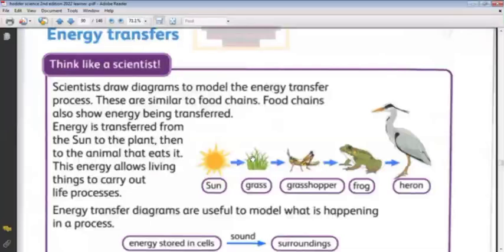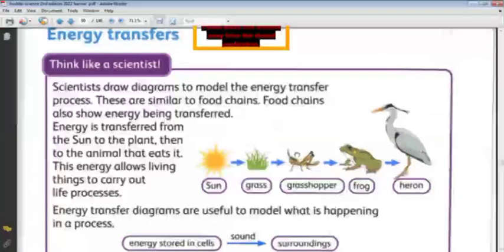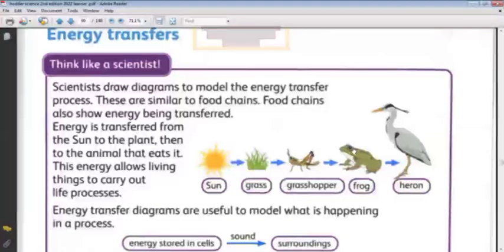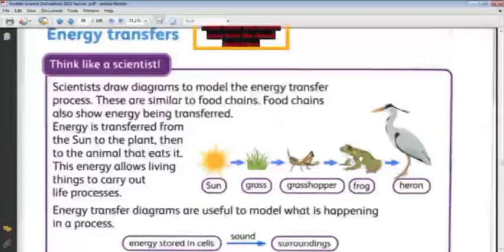Then another living thing comes and eats the plant. The energy stored inside the plant is transferred to the grasshopper's body after the grasshopper has eaten the grass. So the energy transferred from the grass to the grasshopper. Then when the frog comes and eats the grasshopper, the energy inside the body of the grasshopper will be transferred to the body of the frog. And the same happened with the heron. When the heron eats the frog, the energy stored inside the frog's body is transferred to the heron.